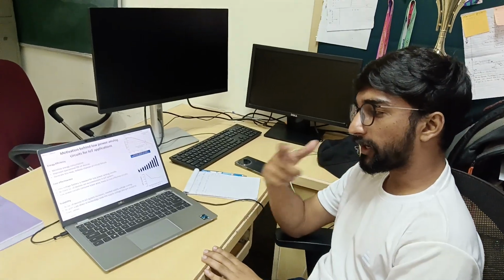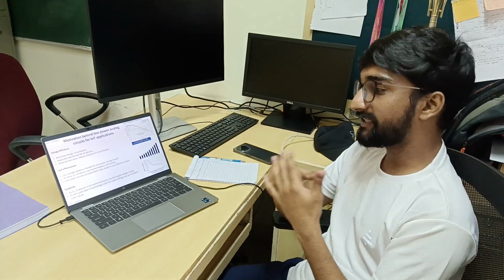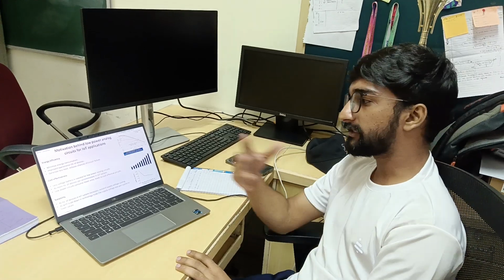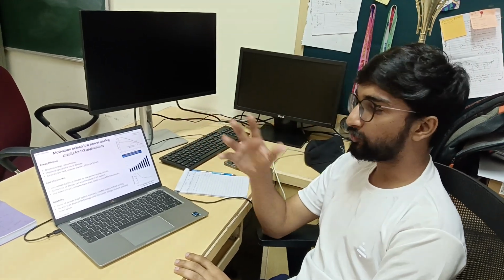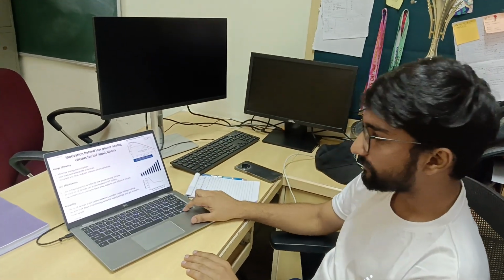Then at the same time, we are talking about scalability. As we are able to scale down the tech nodes, at the same time we are dealing with low power circuits where we are scaling the voltage as well. For example, earlier we required a 2 volt or 3 volt supply for particular blocks, but nowadays for low power circuits we are able to achieve the same specification with less than 1 volt. So here we are able to improve the voltage scaling as well.